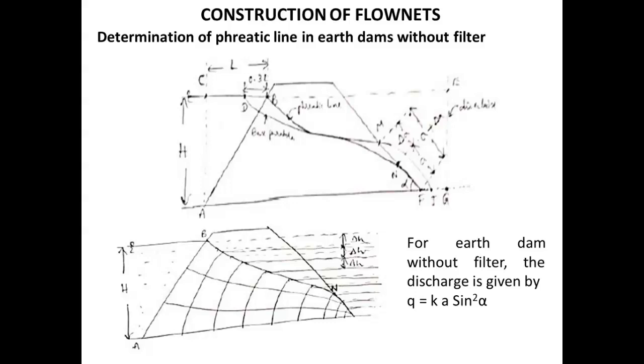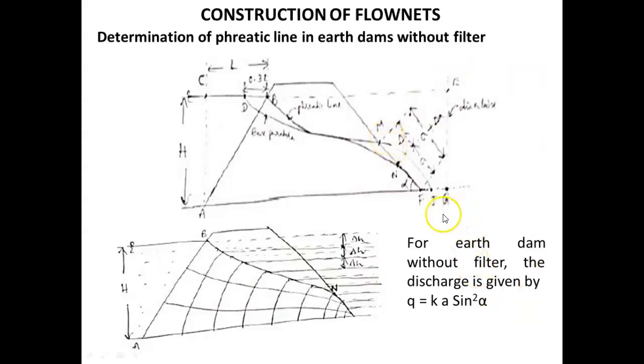The parabola cuts the downstream face at point M. So when you draw the base parabola, it is cutting the downstream slope at point M and extends beyond the downstream face. It will come out of the dam section. Then at entry, it should meet point P at right angles, and at the downstream it should meet tangentially at point N, which is at a distance of a from F. The line NF is called the discharge face.